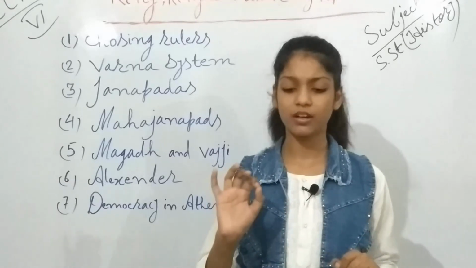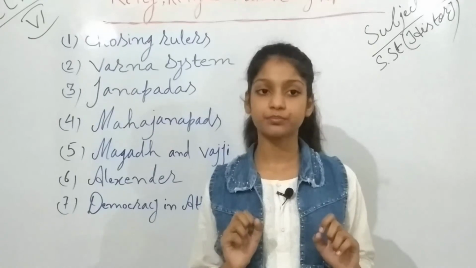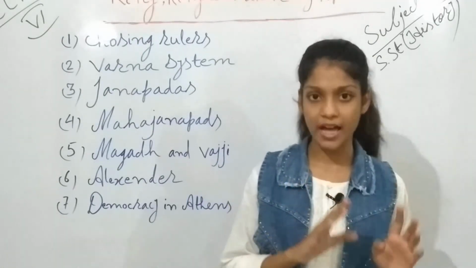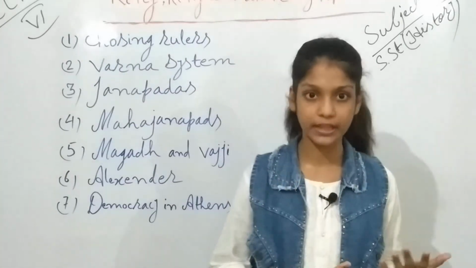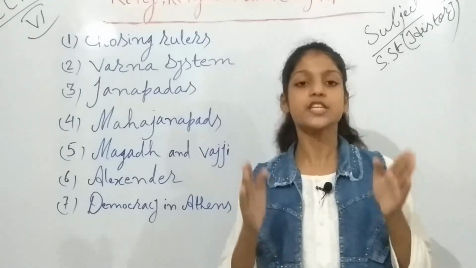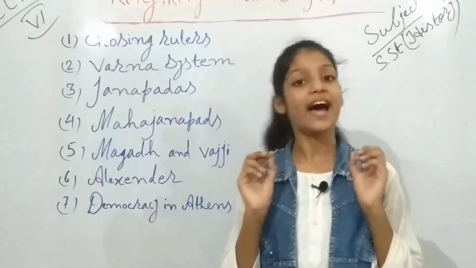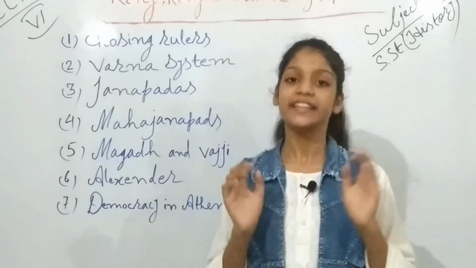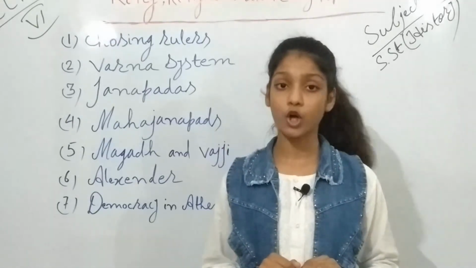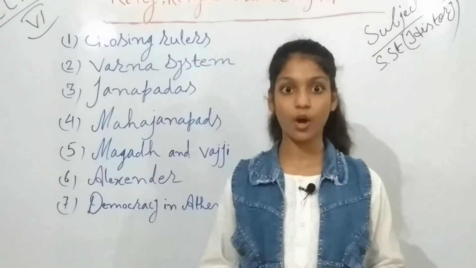Okay. But there is one more interesting thing which happened. Before that, I will tell you that, as you all know about who is Buddha and who is Mahavira, the Buddha and the Mahavira both also belonged to Sangha and Gana. Okay, Sangha and Gana. Now I will tell you the interesting thing which took place.